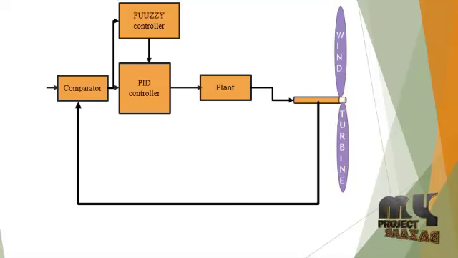Here we use four main blocks. One is the comparator, another is the PID controller, another is the fuzzy controller, and another is the plant. The plant consists of the turbine, the wind generator, and the controller of the whole wind turbine. So these are the main blocks. In the main block the output of the wind speed is compared with the main controller, then that is fed into the PID controller, then is compared with the fuzzy logic controller, then is fed into the plant.